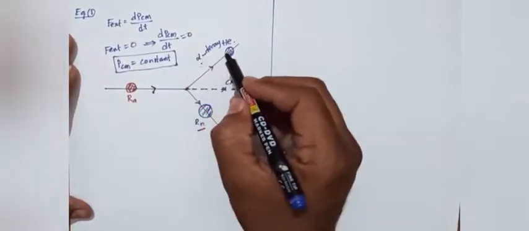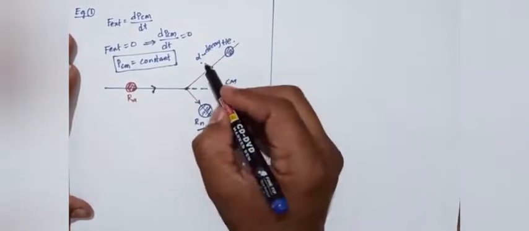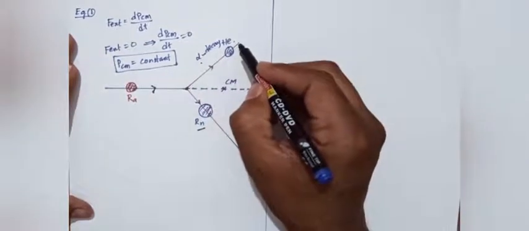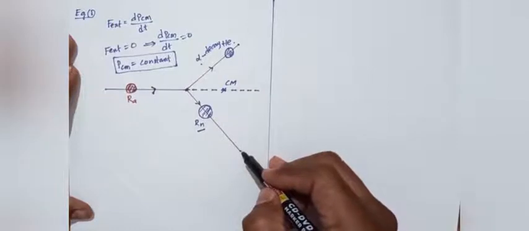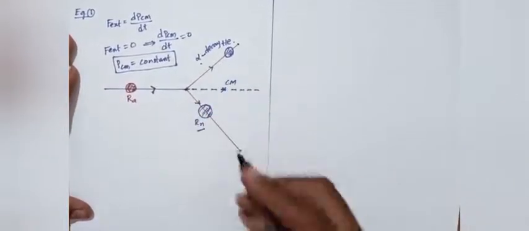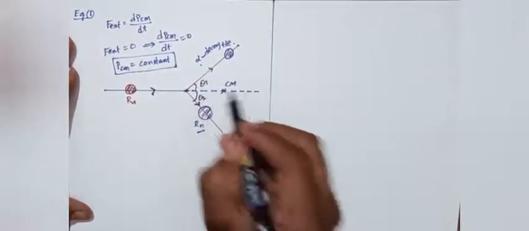After the disintegration, the alpha particle moves in one direction and the radon atom moves in the opposite direction, at angles theta 1 and theta 2.